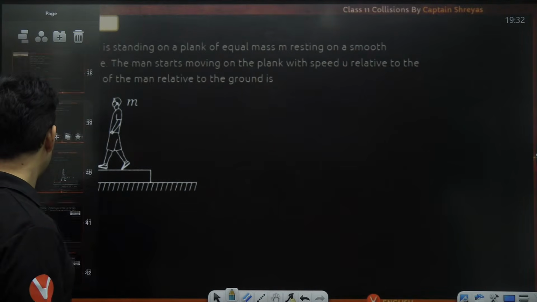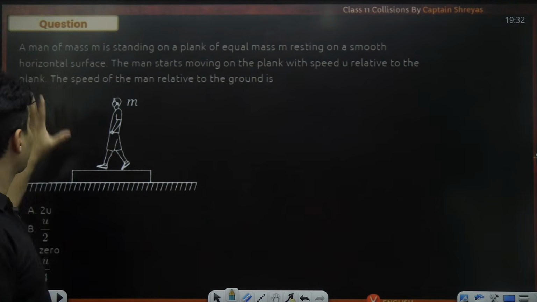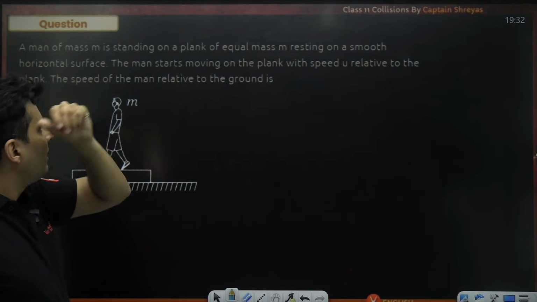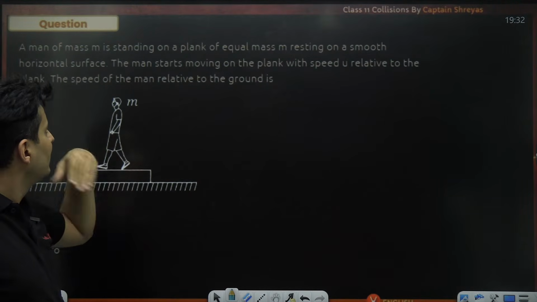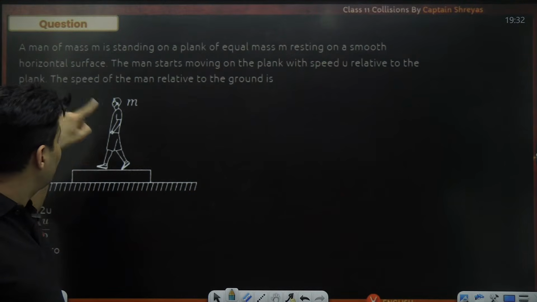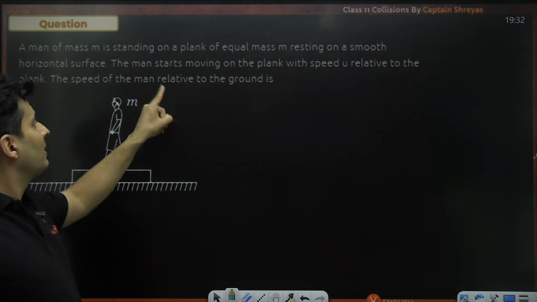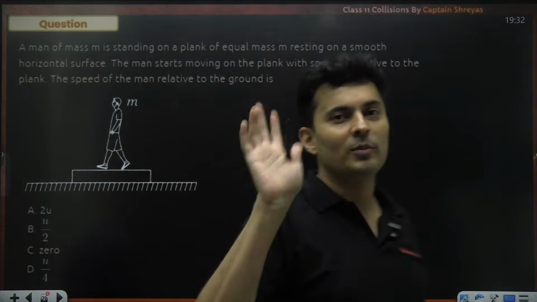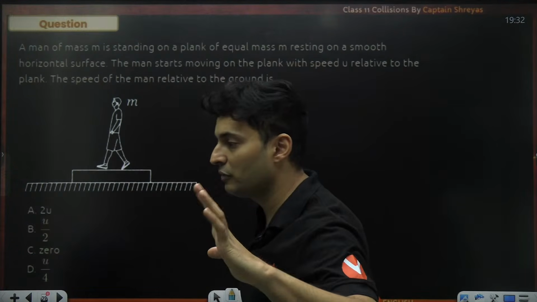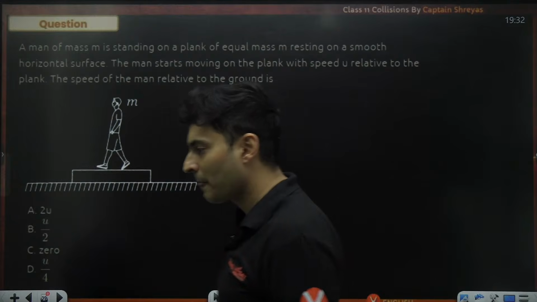Let's go to the next question, guys, coming up on your screen. There is a man of mass m standing on a plank of equal mass resting on a smooth surface. The man starts moving on the plank with a speed u relative to the plank. The speed of the man relative to the ground is how much? Amazing question, guys. It can be very confusing if you do not do it properly.